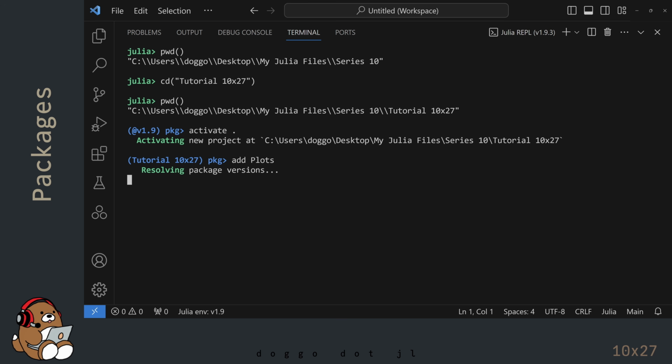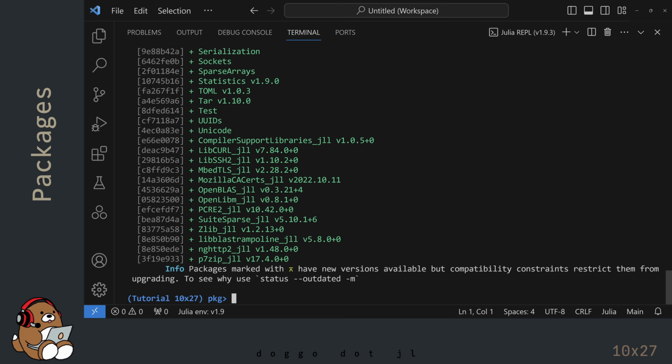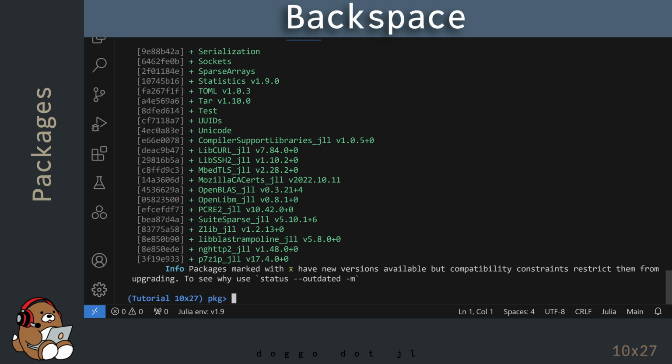What's happening is that Julia is pulling a bunch of files off the internet and saving them onto your hard drive. And then Julia is pre-compiling some of those files. After the Package Manager has finished, you can exit the Package Manager by hitting backspace.